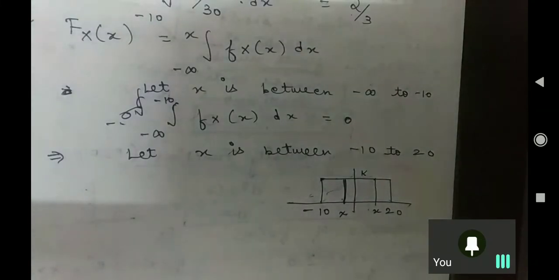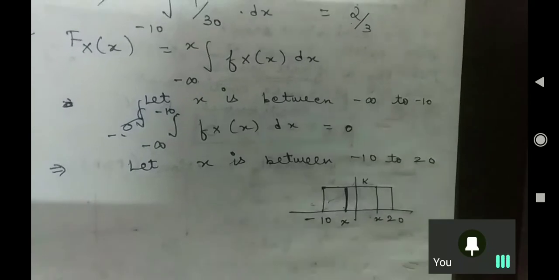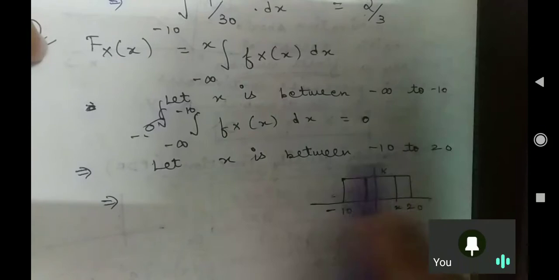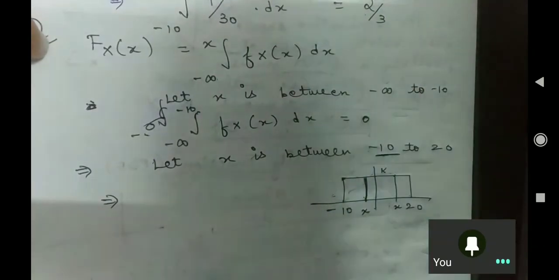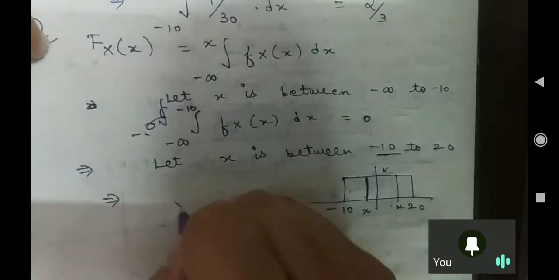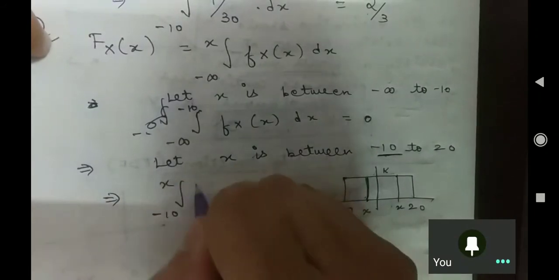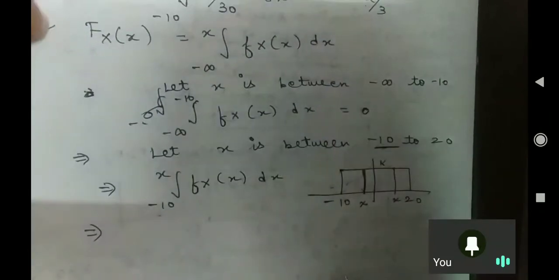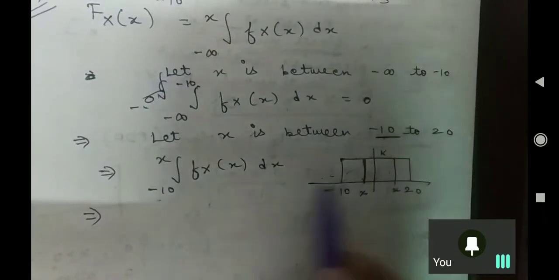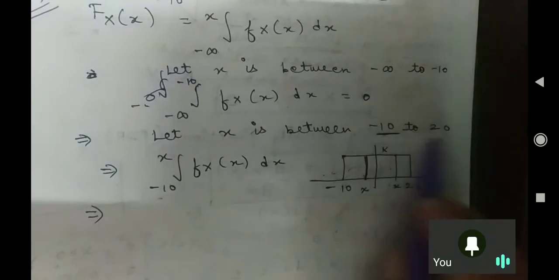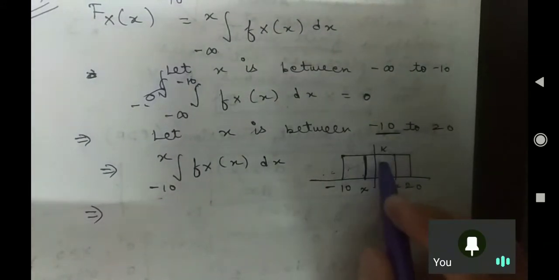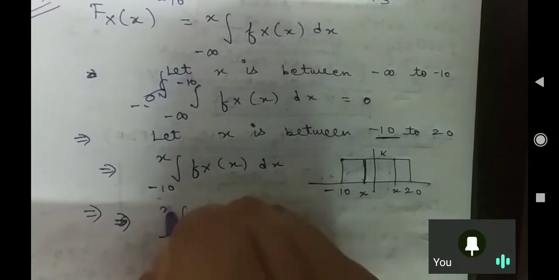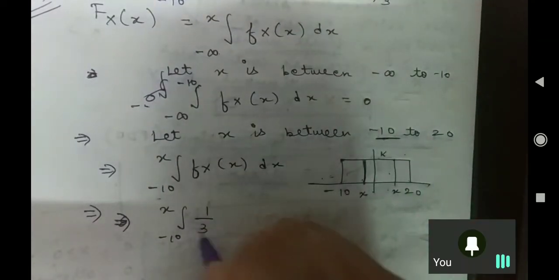So how will you do the integration part then? What will you write in your integration? Your lower limit is surely minus 10, but you don't know the upper limit. So we will write the integral from minus 10 to x of fx of x dx. If x lies from minus 10 to 20, its value is k. So from minus 10 to x, the value of k is 1 by 30 into dx.